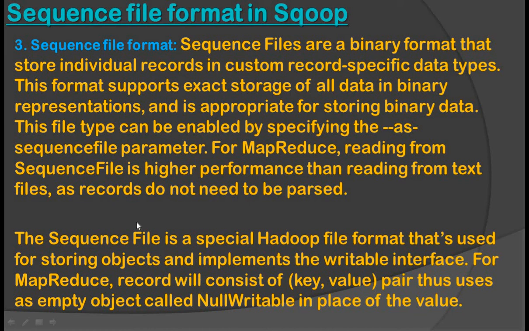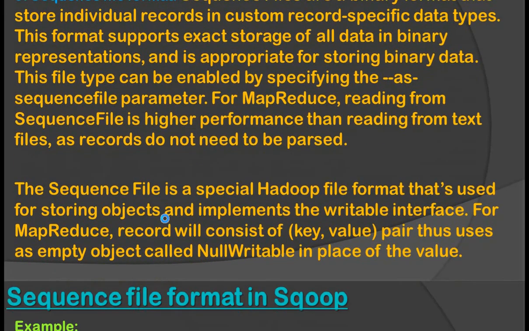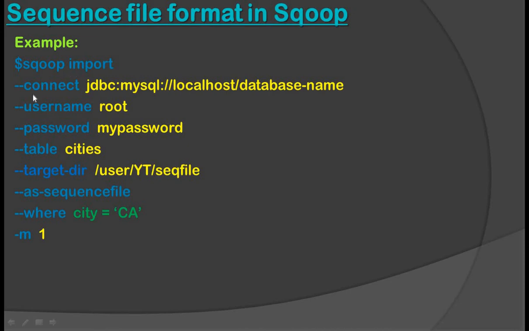In brief, when MapReduce uses a sequence file, then MapReduce performance becomes very high. Now let's see the example of sequence file. As we can see, it is the same thing, we only specify here --as-sequencefile. When Sqoop executes this command, it places the cities data into this sequence file. So now let's see the next thing.